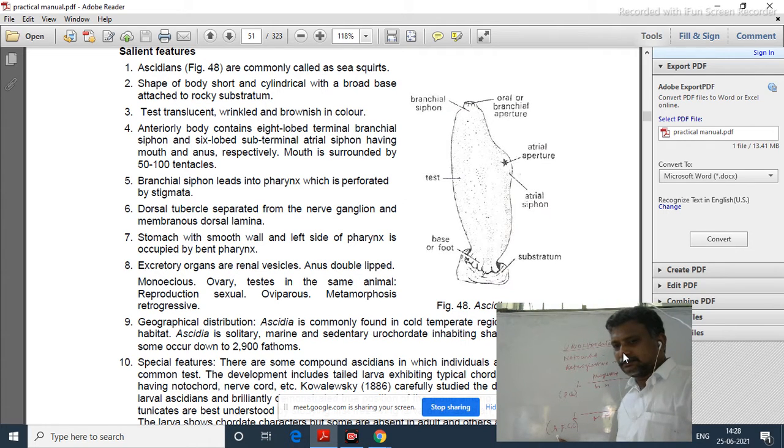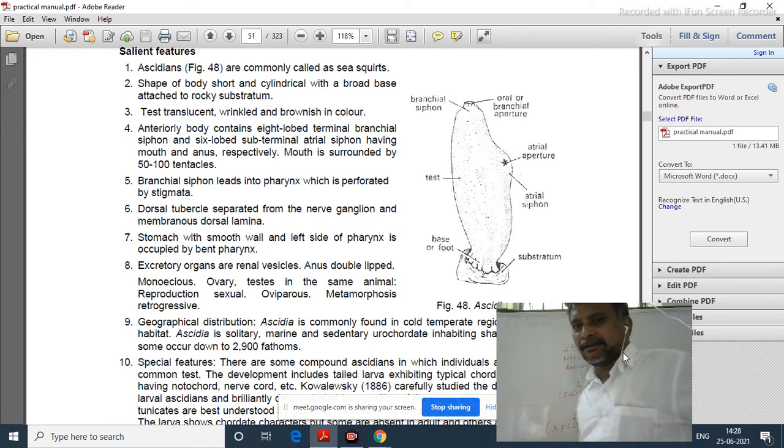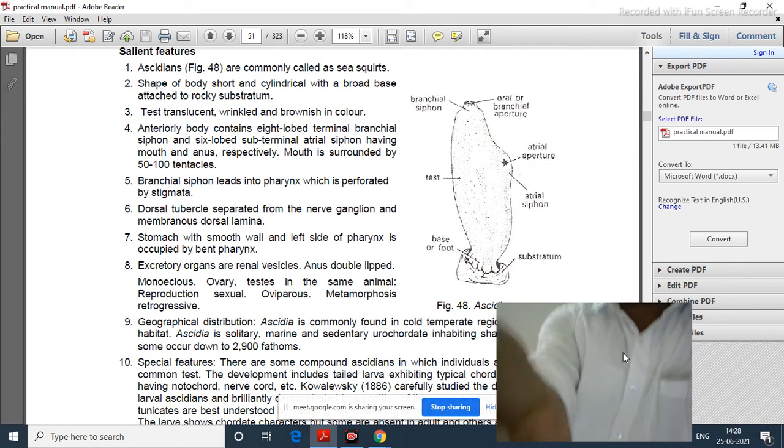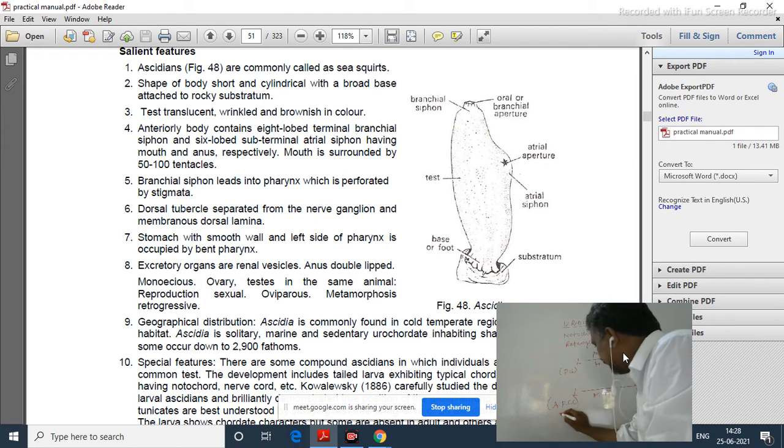All the fundamental chordate characters are there: presence of a notochord, gill slits, a post-anal tail, and a dorsal tubular nerve cord. All these are exhibited by the larva.